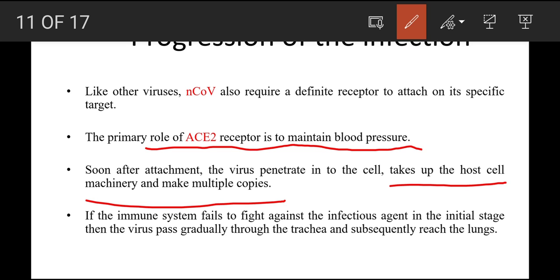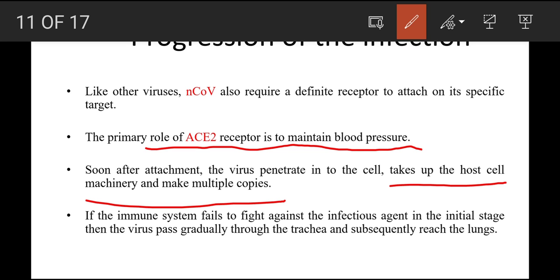Because if it is in the bloodstream or if it is in the respiratory tract, it will be easily killed by the secretory immunoglobulins. It will be easily neutralized by the secretory immunoglobulins of the mucus layer. To escape from the host defense mechanism, what this virus does is infect the cells with ACE2 receptors, right?